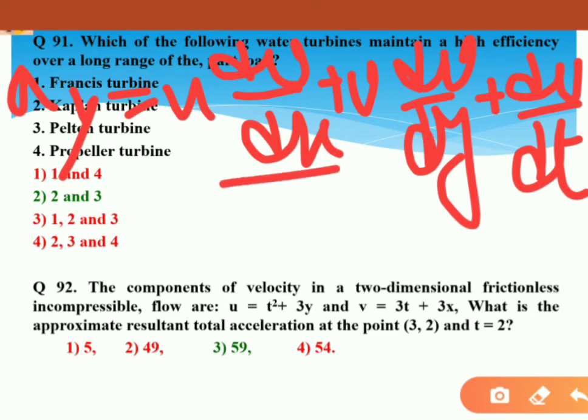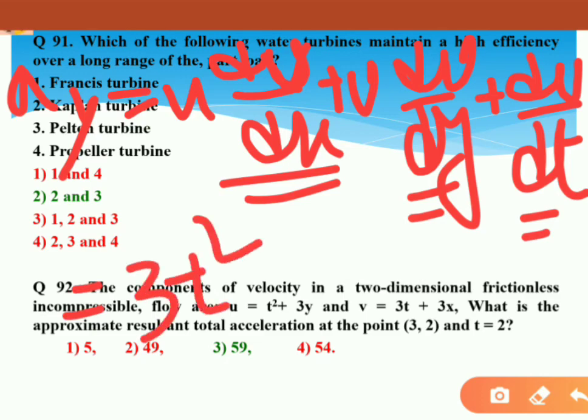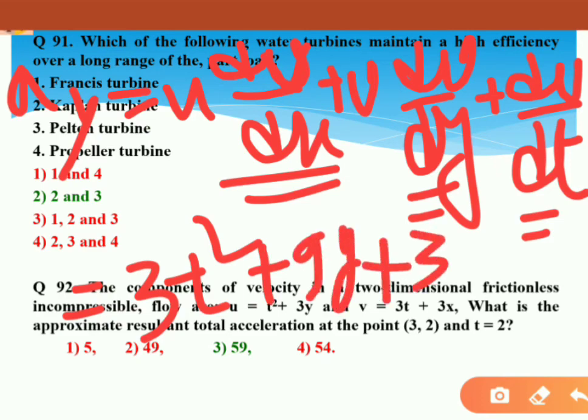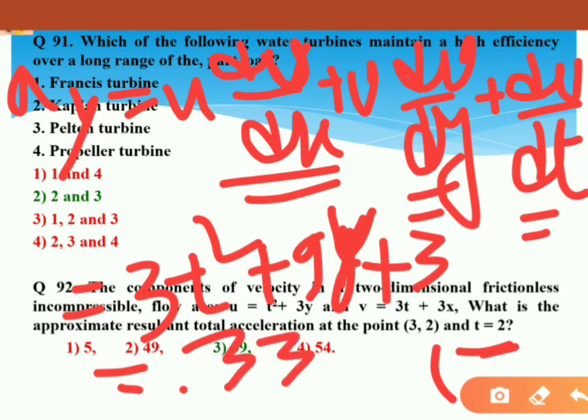After differentiating, ultimately we will get 3t square plus 9y plus 3, and by putting t equal to 2 and y as 2 as well, ultimately we will find that 33 will be the answer for ay.